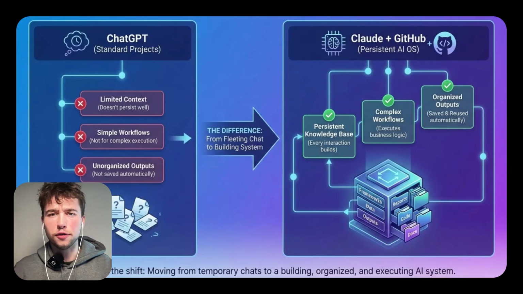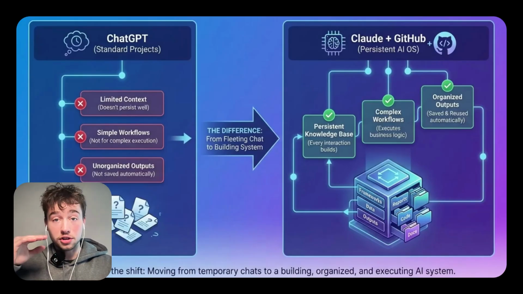So how is this even different from ChatGPT? ChatGPT is pretty cool, but it's really limited for business use cases. You can save some context with memories, but it doesn't persist well across different sessions and different use cases you need it for. It's definitely not designed to execute complex workflows, and it definitely doesn't save outputs in an organized way. With Claude and GitHub, you're building a persistent knowledge base.